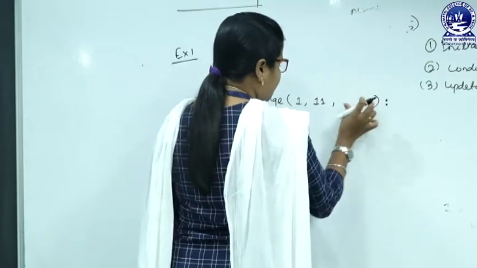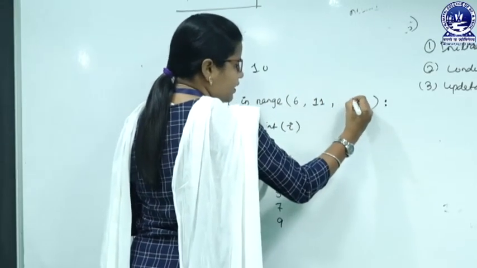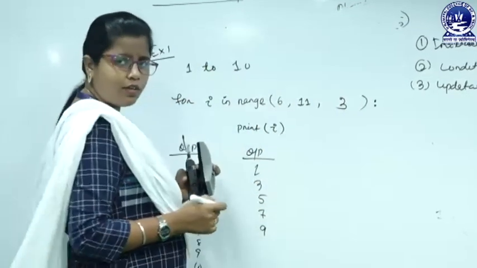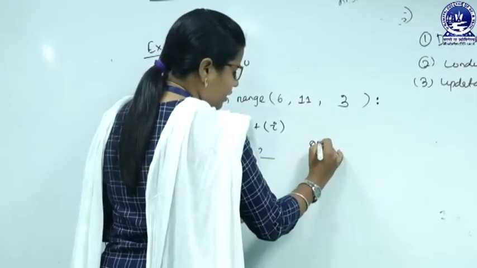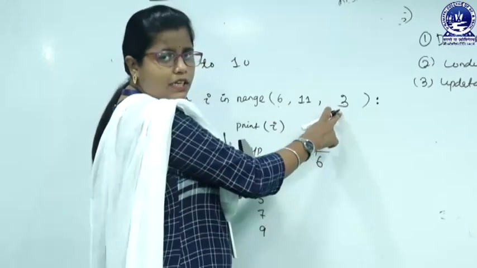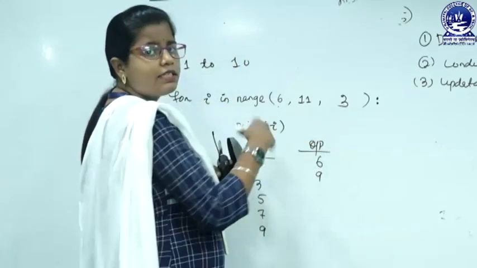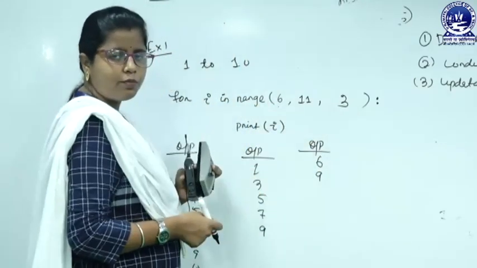Like that, suppose I want to start from 6 with a difference of 3, then what will be printed? The output will be, first 6, then with difference 3, that is 9, then 9 plus 3 is 12, which is out of the range, so 12 will not be printed.